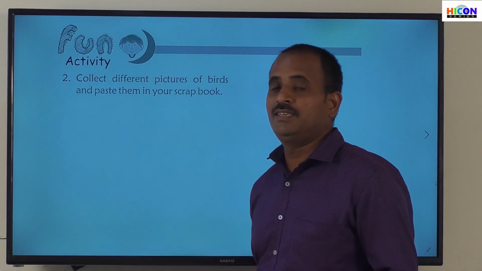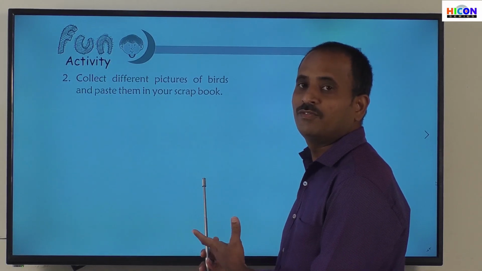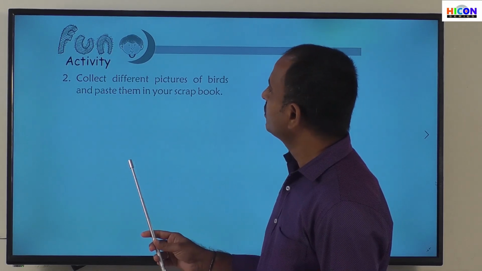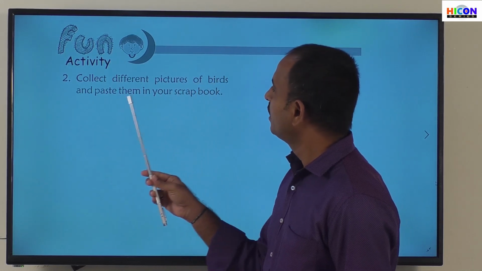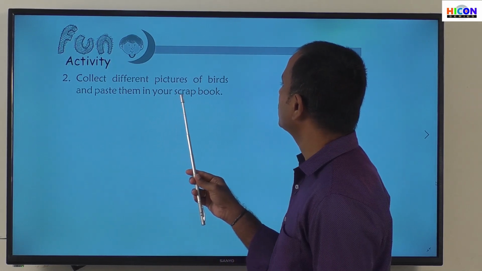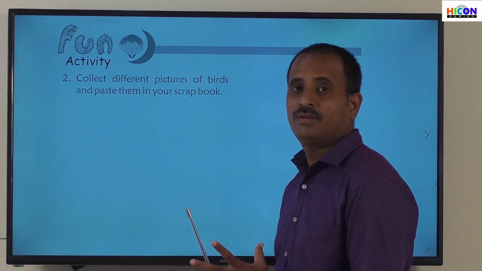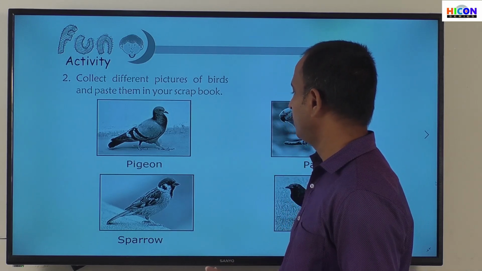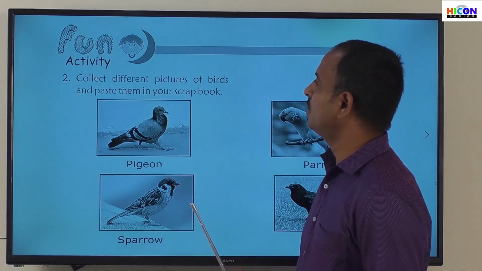So children, let us see, there is another fun activity in this activity form. Already we have seen one fun activity, that is a project, and there is another fun activity. So what is it? Collect different pictures of birds and paste them in your scrapbook. Children, this is one of the most interesting projects, and you can do it in a very interesting way.